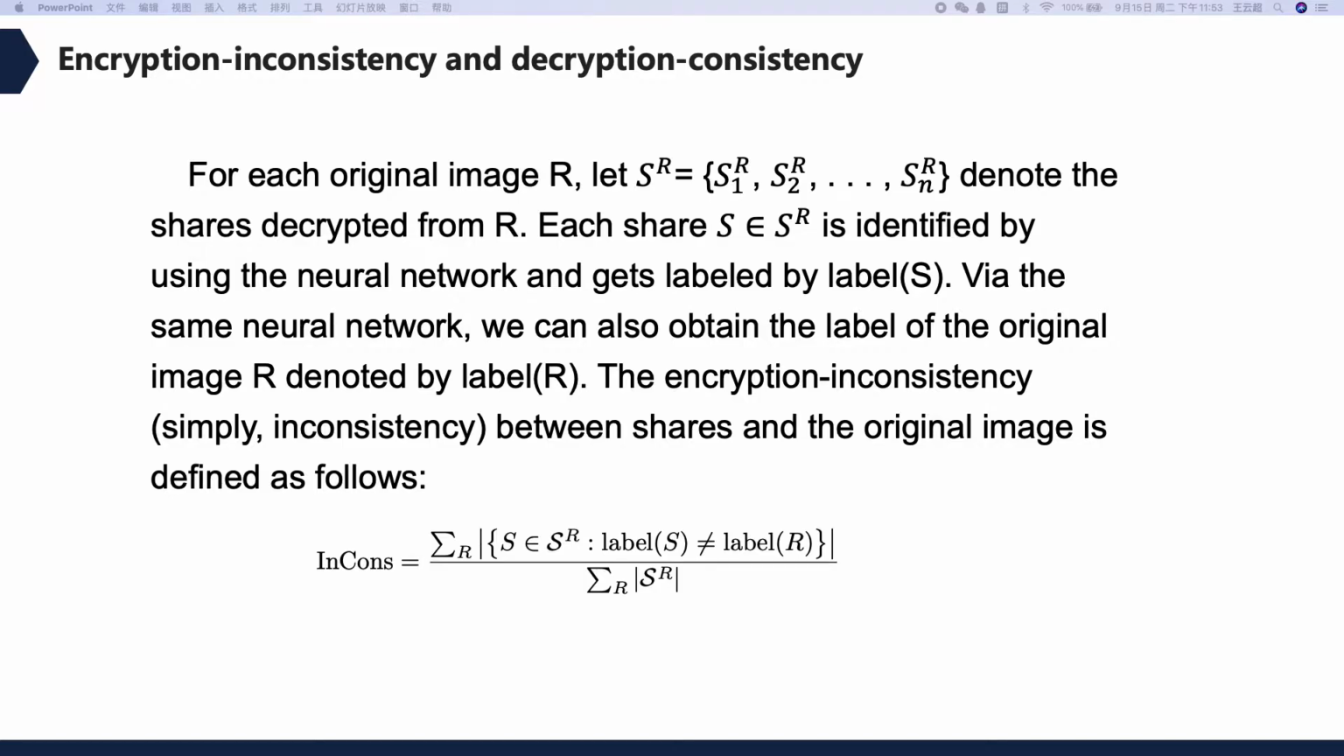Then I'll talk about our method. First, I'll introduce encryption inconsistency. Through the neural network, we can get the label of the original image, denoted as label R. Meanwhile, we can get the label of shares, denoted as label S. By comparing label S with label R, the inconsistency can be obtained. You can see this formulation.